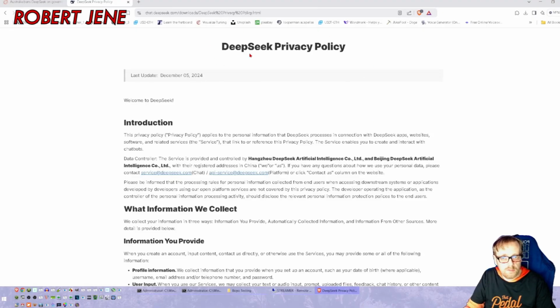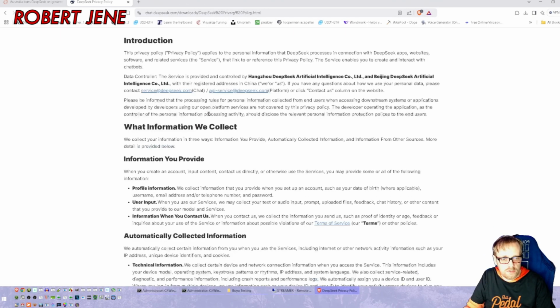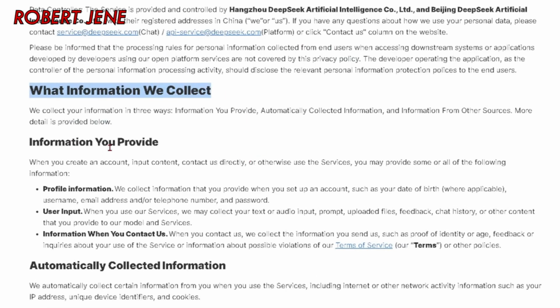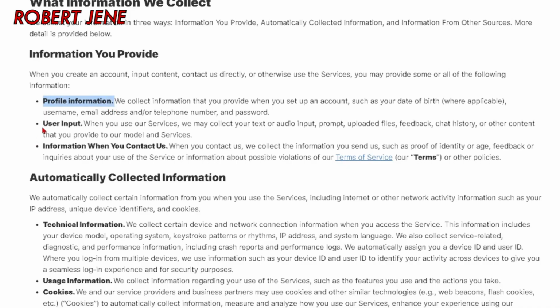Well, here's DeepSeek's privacy policy for their online version. What information do we collect? We collect your information in 3 ways. Information you provide, auto-magically collected information, and information from other sources. Your profile information, your user input. So if you talk to it, or you give it prompts, or you upload files, chat history, and other content that you provide. Could be anything. You can click the link in the description for the privacy policy so you can learn more.